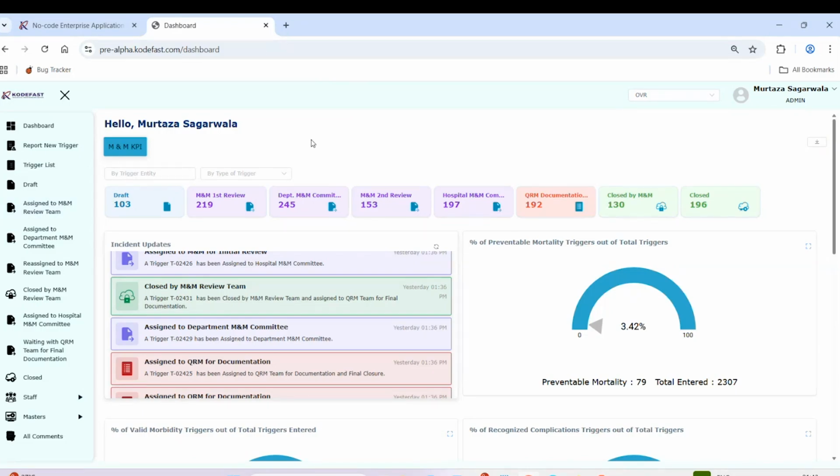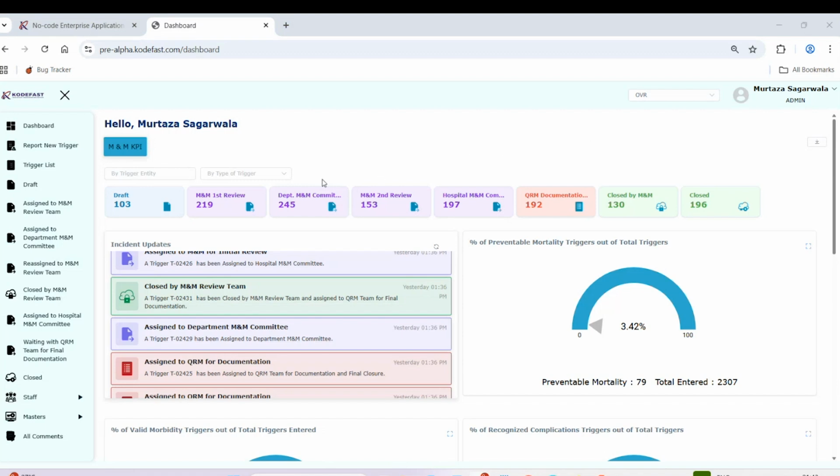So at each stage, a notification will get triggered to them so that they know this incident or this form has been assigned to them and they can work on it. And again, it will conclude that form. So here we can add this admin login. We are able to track all those things, what different people are doing.